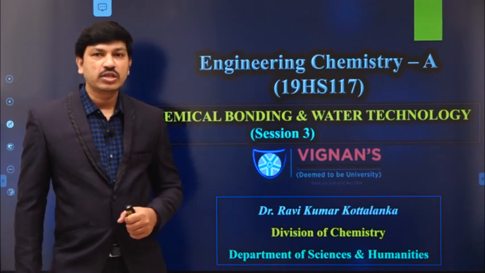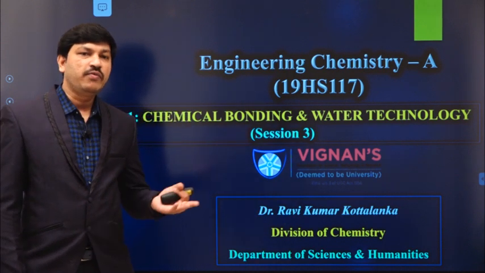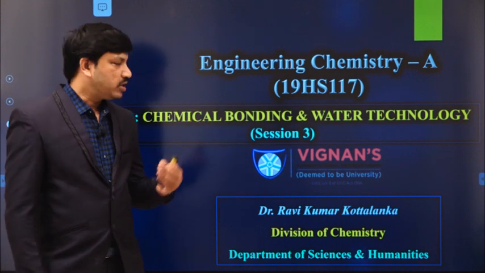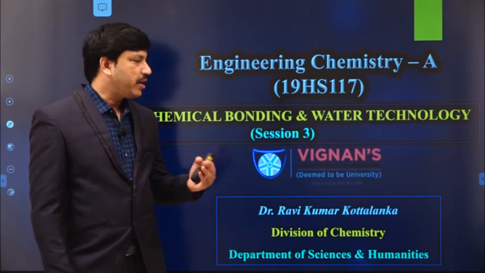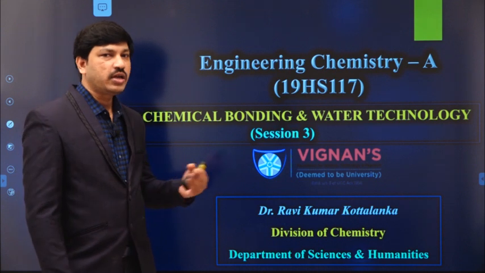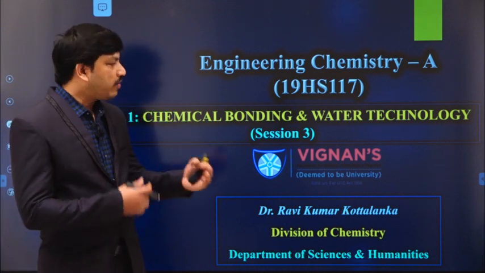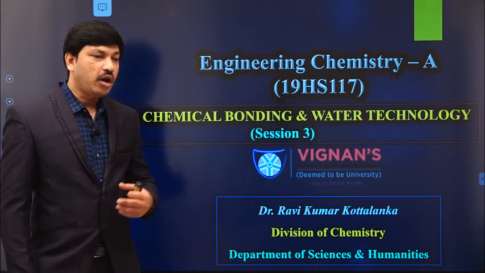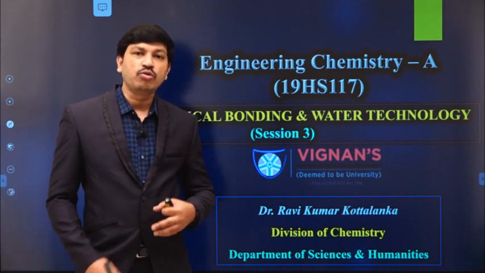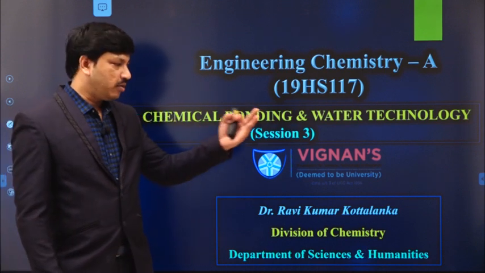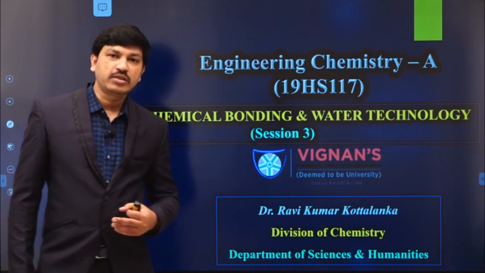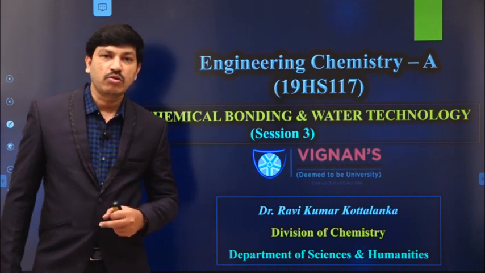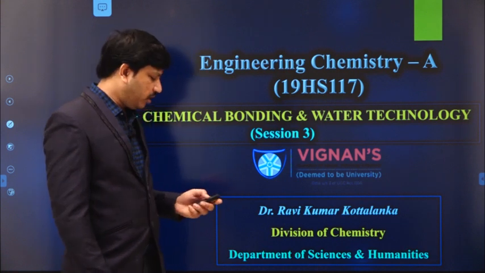In our last two sessions we discussed what crystal field theory is and how it is useful to understand the structure and bonding involved in various metal complexes like octahedral and tetrahedral metal complexes. We have also seen the splitting of d orbitals in the octahedral and tetrahedral cases, what the CFSE value is, and how to calculate CFSE values for various octahedral and tetrahedral complexes. So today in this session I am going to discuss the limitations of crystal field theory,